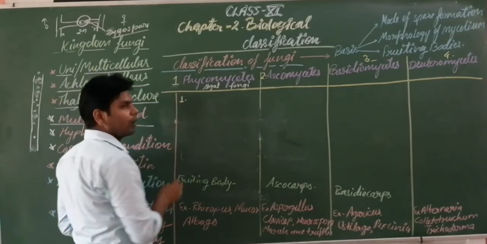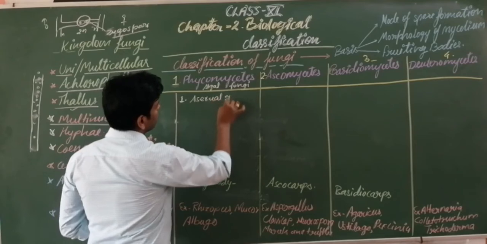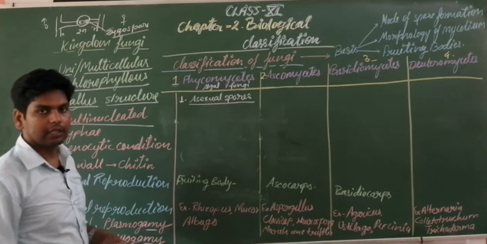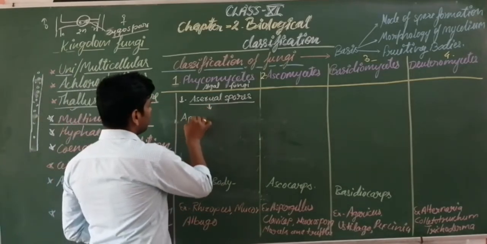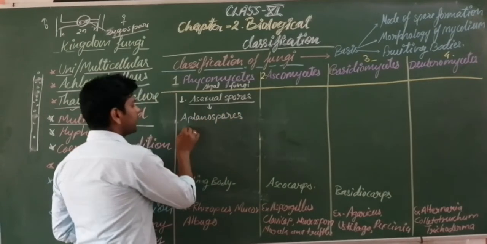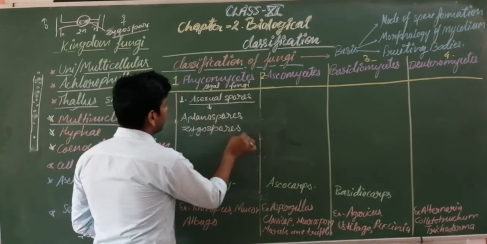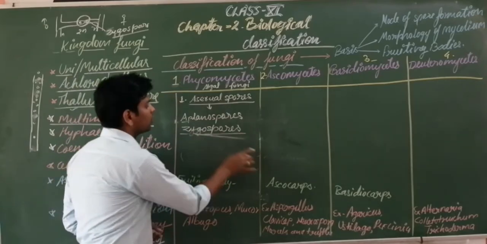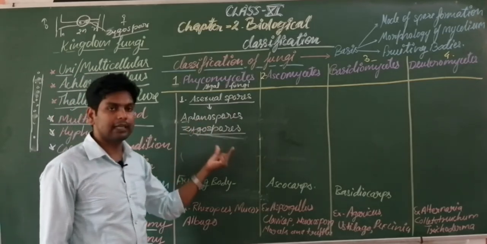Here asexual spores are formed. What are the asexual spores? These spores are known as aplanospores or zoospores. Aplanospores are non-motile spores, and zoospores are motile spores.